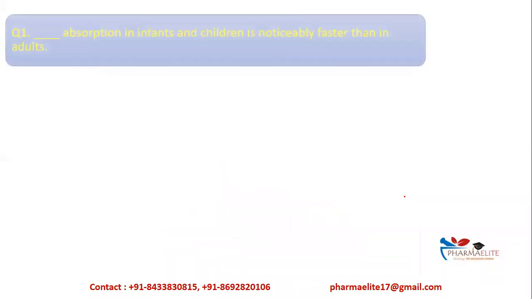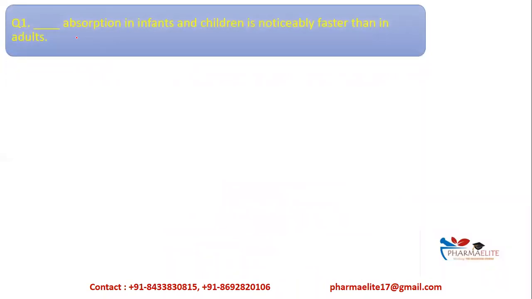The first question: dash absorption in infants and children is noticeably faster than in adults. The question is asking which type of absorption is faster in infants and children as compared to adults. Let us look at the options: oral absorption, topical absorption, both A and B, and intramuscular. Now we need to know by which route absorption is faster in infants and children.